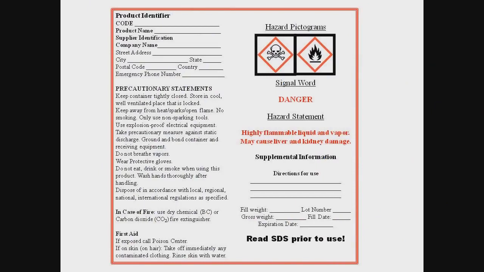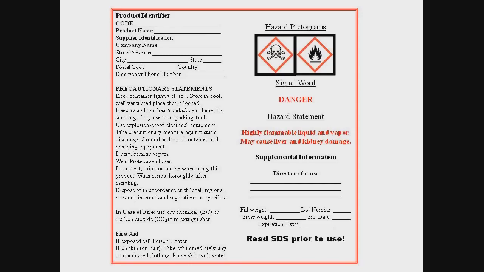Here is an example of the labels you may see under the new GHS rules. As stated earlier in this presentation, there is no standard format required for the GHS label, so the information may or may not be in the order presented here. In fact, you can anticipate that most labels will look different from each other. The thing you need to keep in mind is that even though labels will look different, the information they will be required to list on the label is the same, and you should understand how to read and use the data presented.